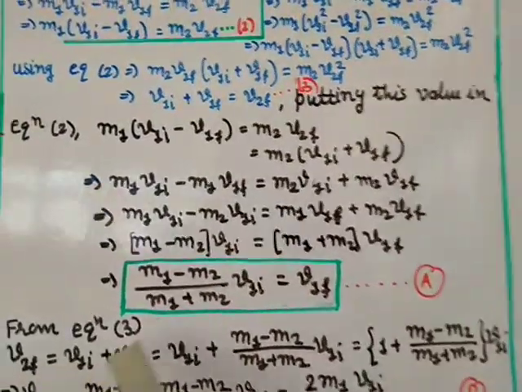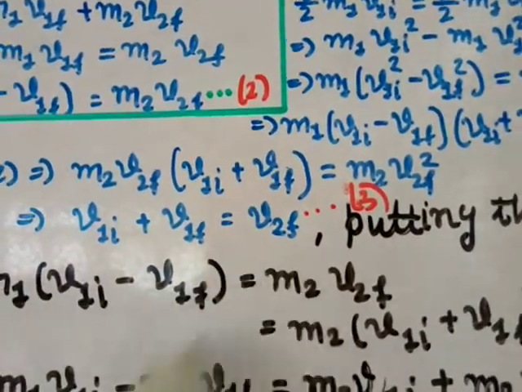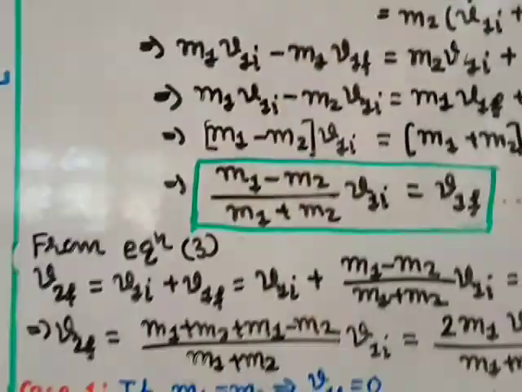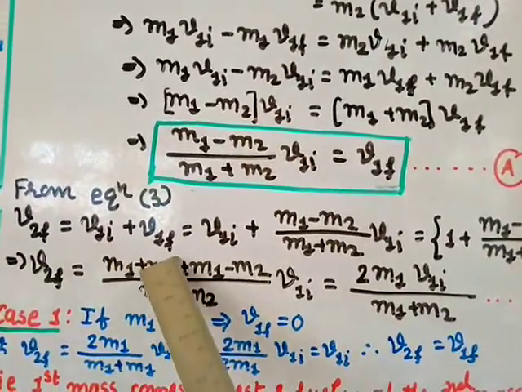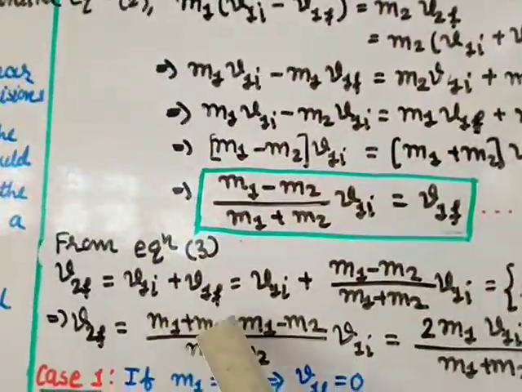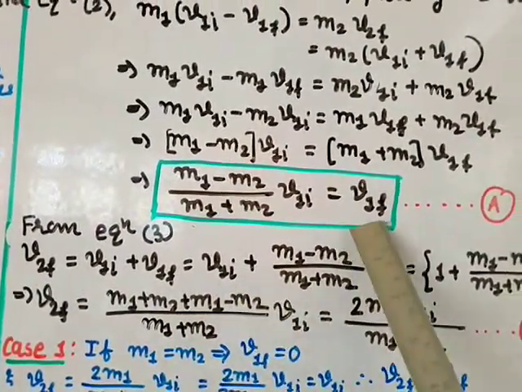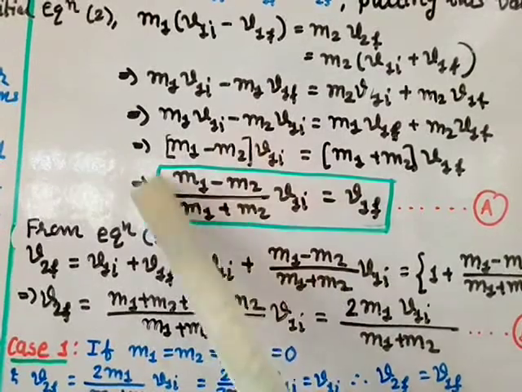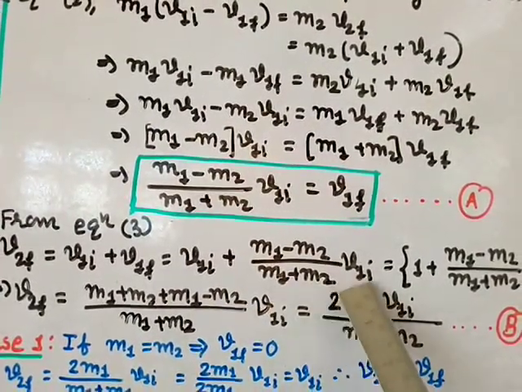From equation 3, this equation v1i plus v1f equal to v2f. So start with that. We take the equation v2f is equal to v1i plus v1f. Writing from this side. Now v2f equal to v1i as it is, plus the v1f value we found from here, put this value. So plus m1 minus m2 divided by m1 plus m2 v1i.